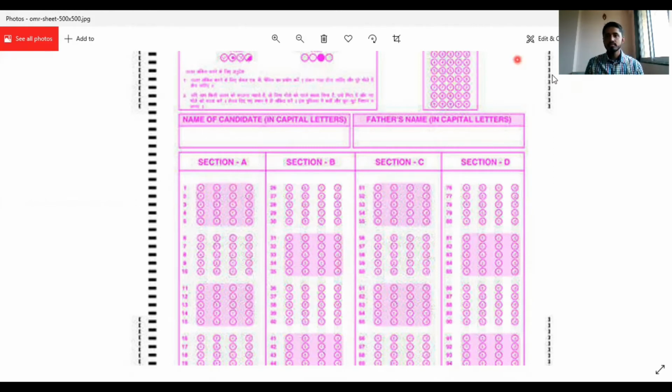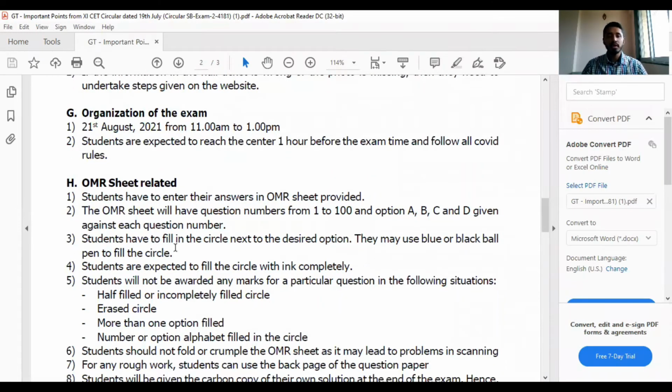Let me go back to our important points. Yes, so this will be the OMR sheet. The OMR sheet will have question numbers from 1 to 100. As I said, it's a 100-mark paper, with A, B, C, D options for each question. Students have to fill the circle next to the desired option.